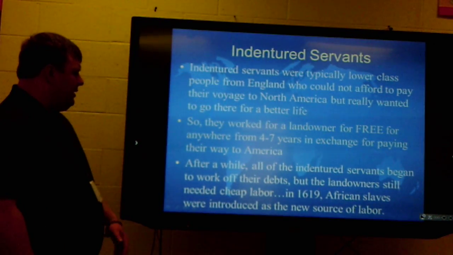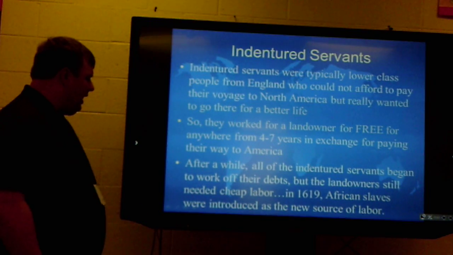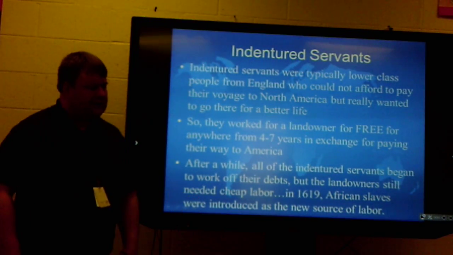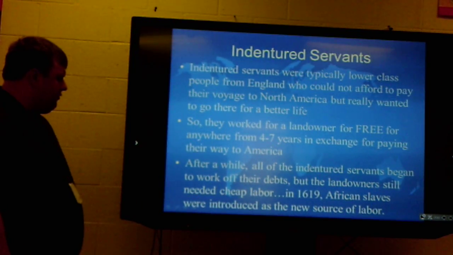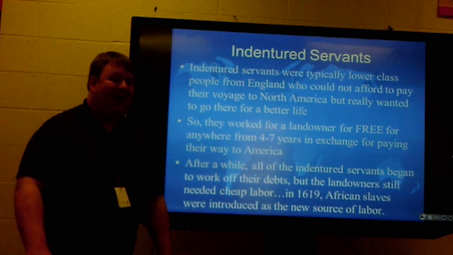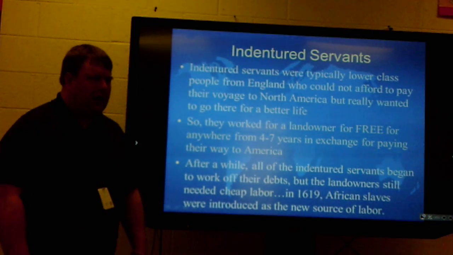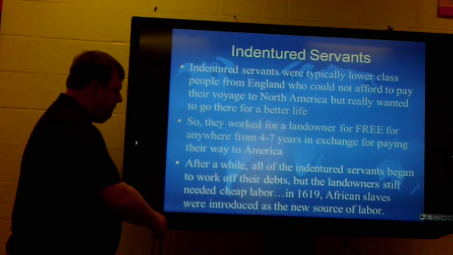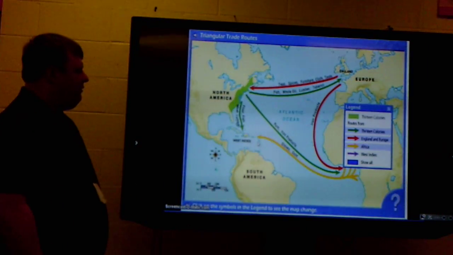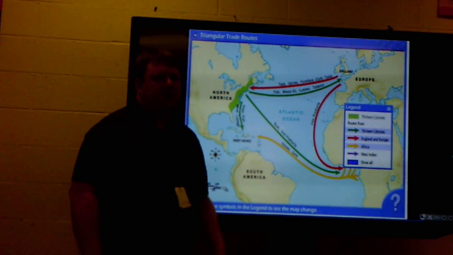So after a while, the indentured servants worked off their debt, but the landowners still needed cheap labor. So in 1619, African slaves were introduced as a new source of labor, and they never work off a debt. They unfortunately have to work for life, which is what a slave is. Now this is what we mean by triangular trade.